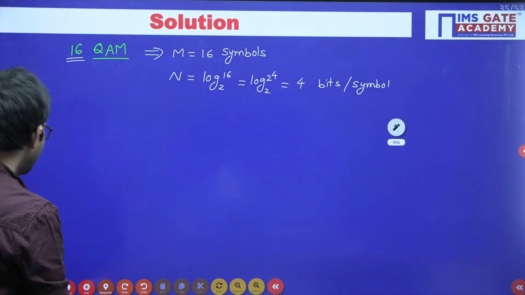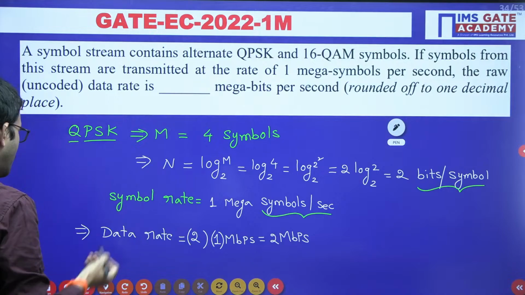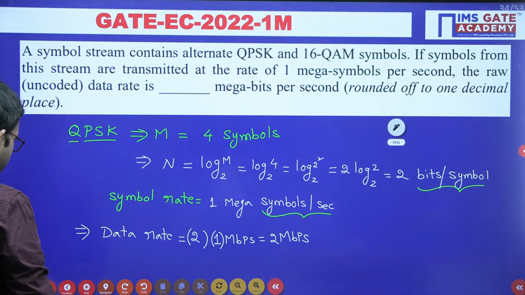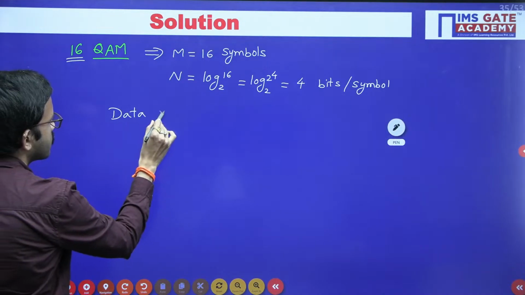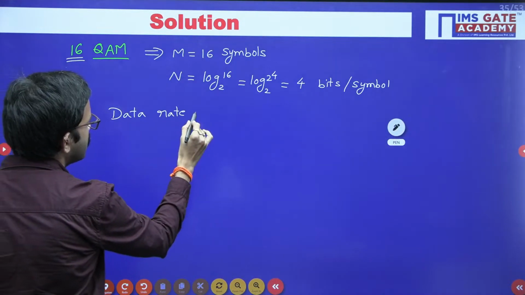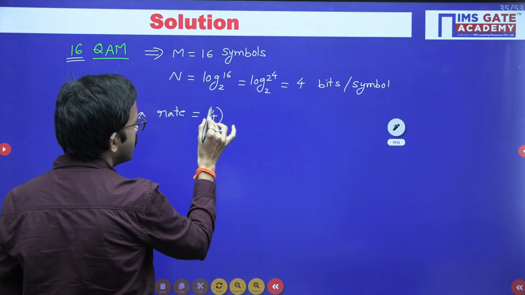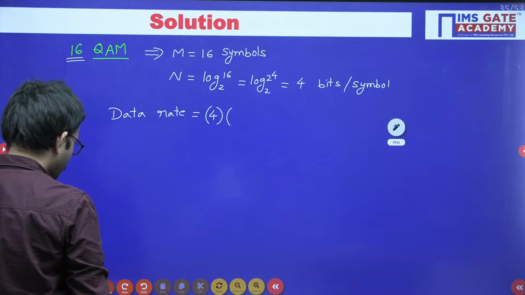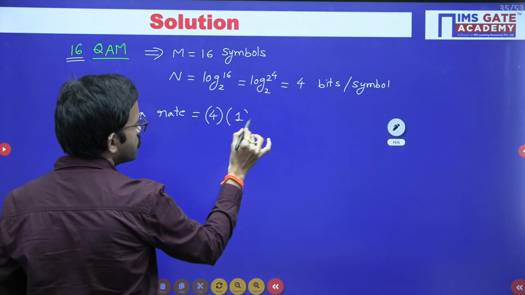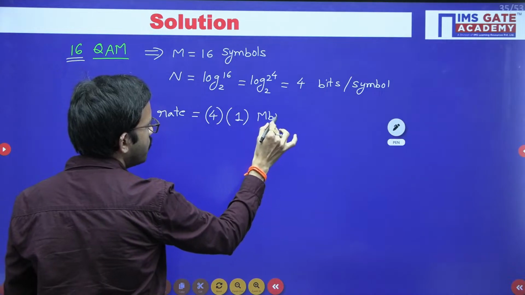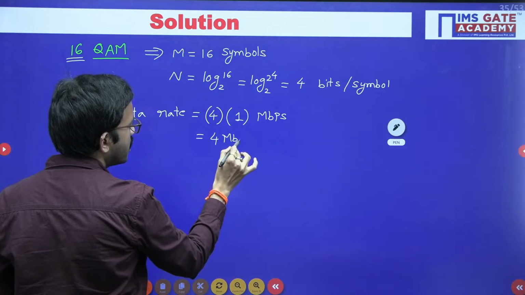Here also the symbol rate is the same. So now when you multiply both, from there you will get the data rate. Here you have 4 bits per symbol and the symbol rate is 1 mega symbols per second. So here also you will get megabits per second. So 4 into 1, that is nothing but 4 megabits per second.